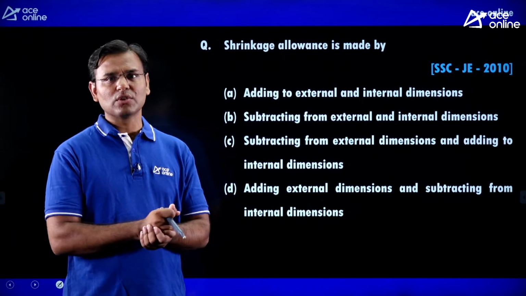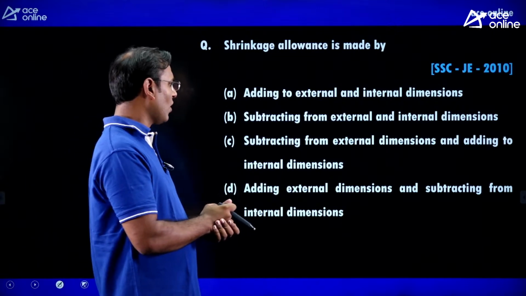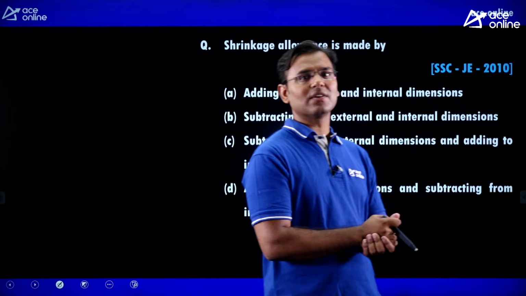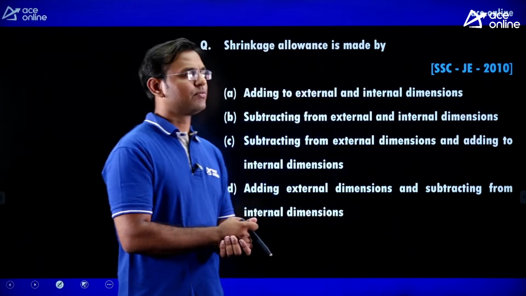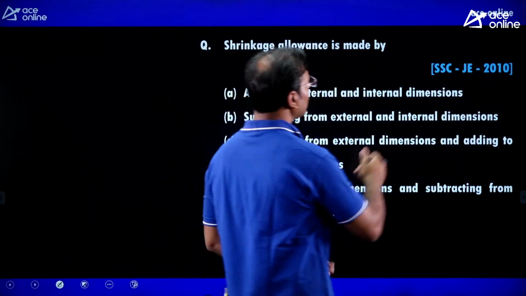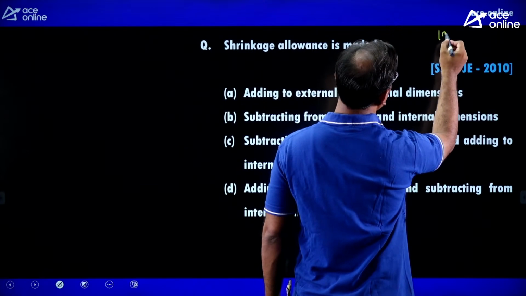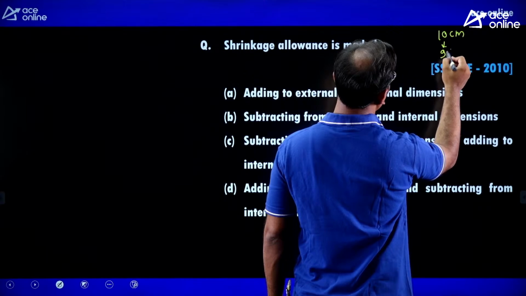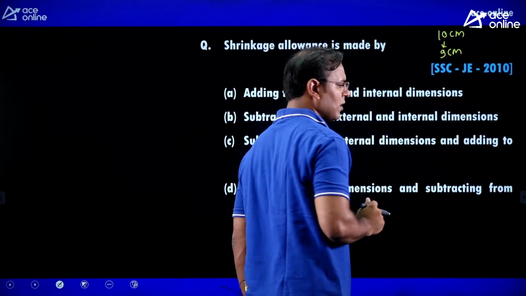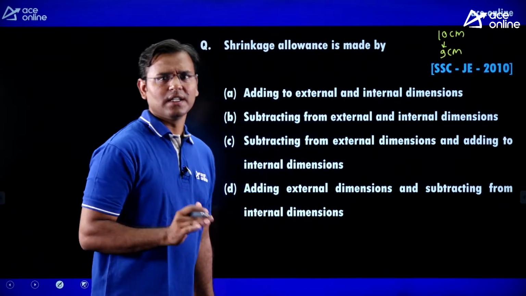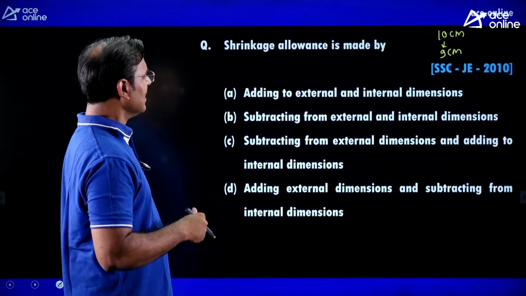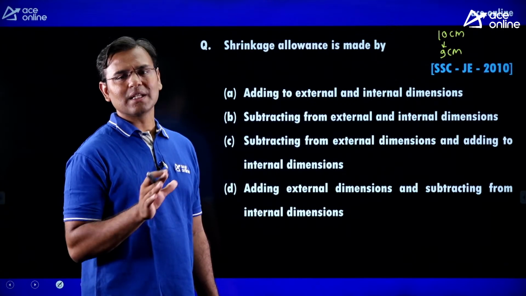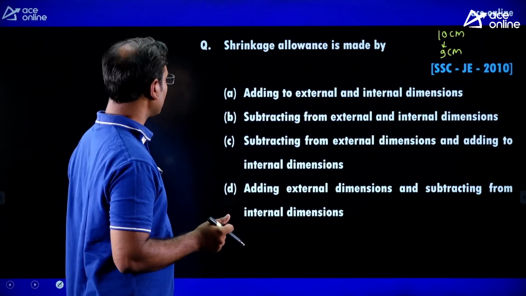Shrinkage means the size of that component is going to reduce. If we consider the cavity is cubical and the cavity size is 10 centimeter, then the component size will be less than that, 9 centimeter or 9.1, 9.2, any size. If we are doing a cubical casting, 10 to 9 centimeter means there is shrinkage of 1 centimeter, and that is known as shrinkage.